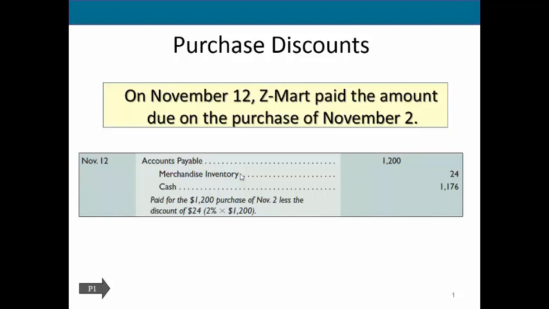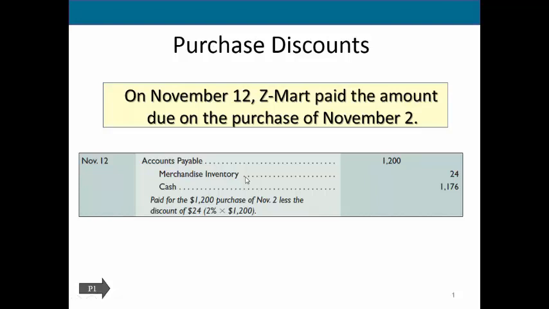If you'll remember, if we go back a slide, we purchased this inventory originally for $1,200. But did it really, in the end, cost us $1,200? No, it cost us $1,200 minus $24. So in the end, it cost us $1,176. So when we debit merchandise inventory for $1,200 and then we credit it for $24, the sum of that merchandise inventory T account is going to be $1,176, which is the actual cost of those goods. So this is how your purchase discount works.